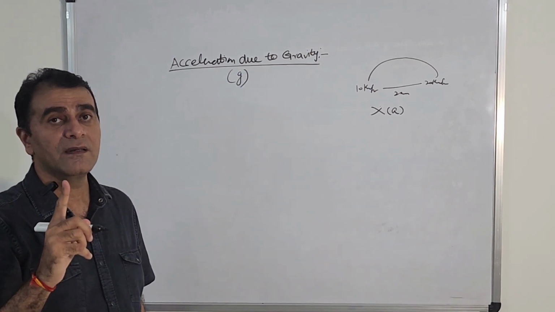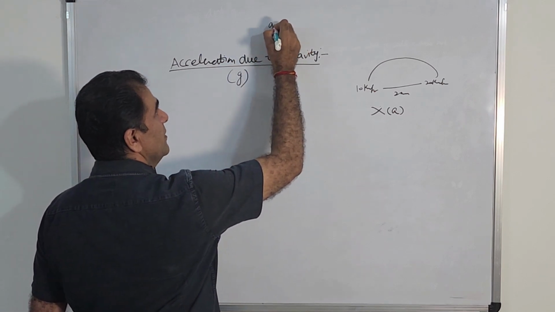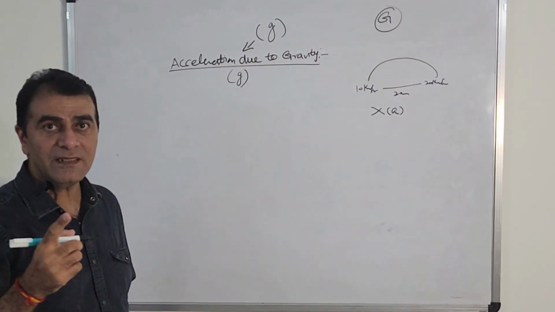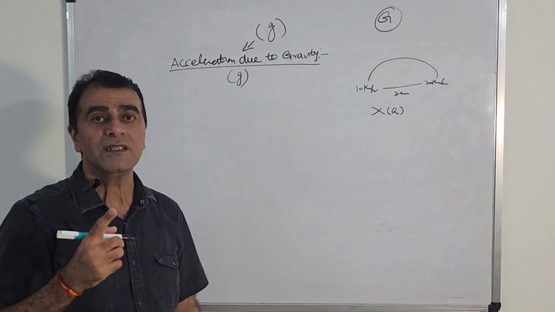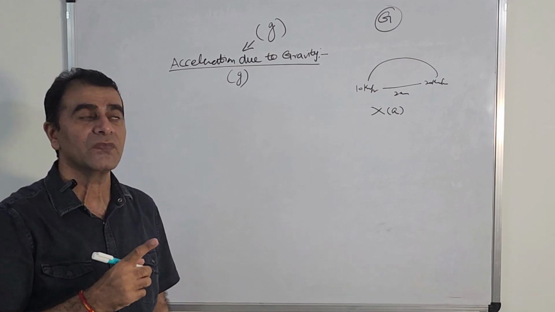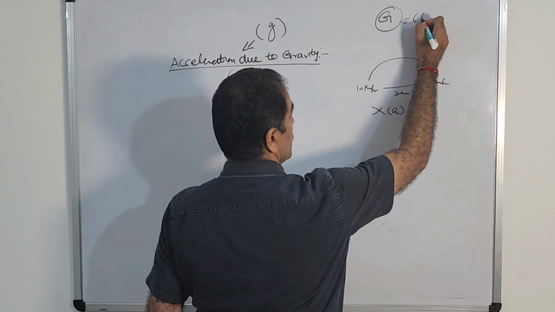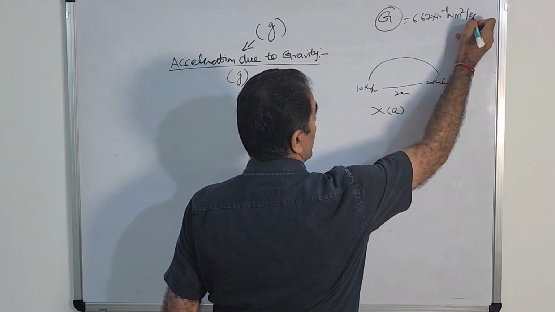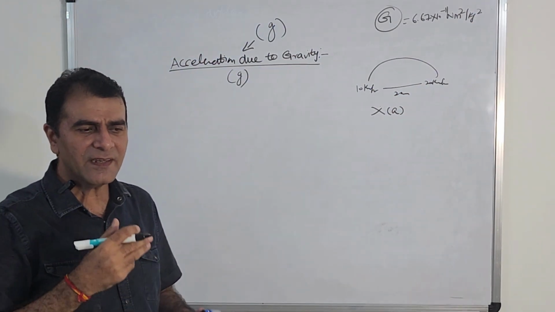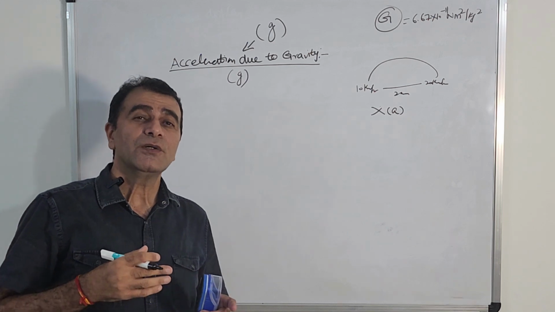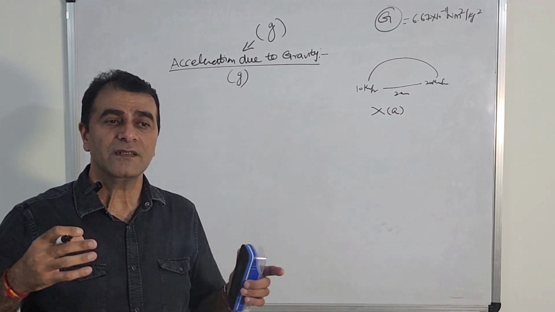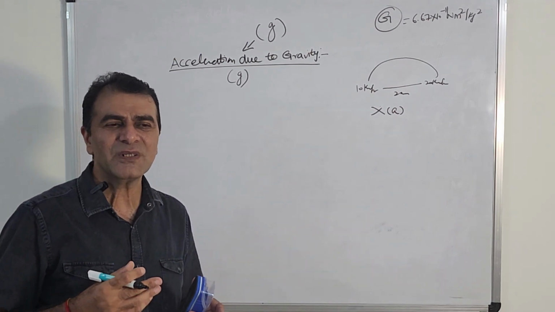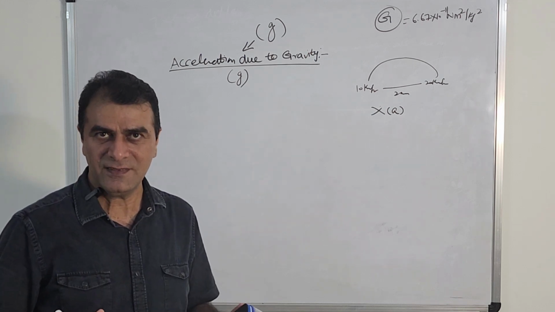Always remember, there is a difference between small g, which is acceleration due to gravity, and capital G. What is capital G? In the last lecture I told you it is a constant value. It is the universal gravitation constant, whose value is 6.67 into 10 to the power of minus 11 Newton meter square per kilogram square. I will again and again repeat the values so that these are glued into your mind, so that whenever you go for numericals, you don't need to look for some table or reference, right?